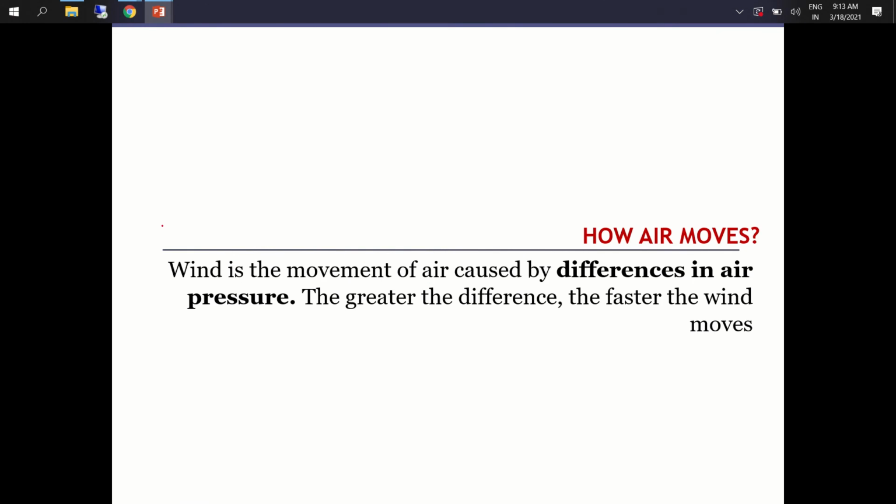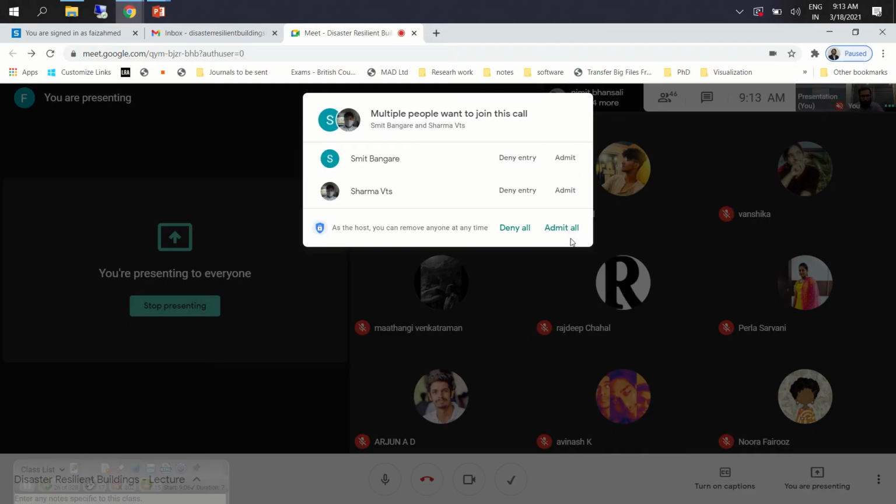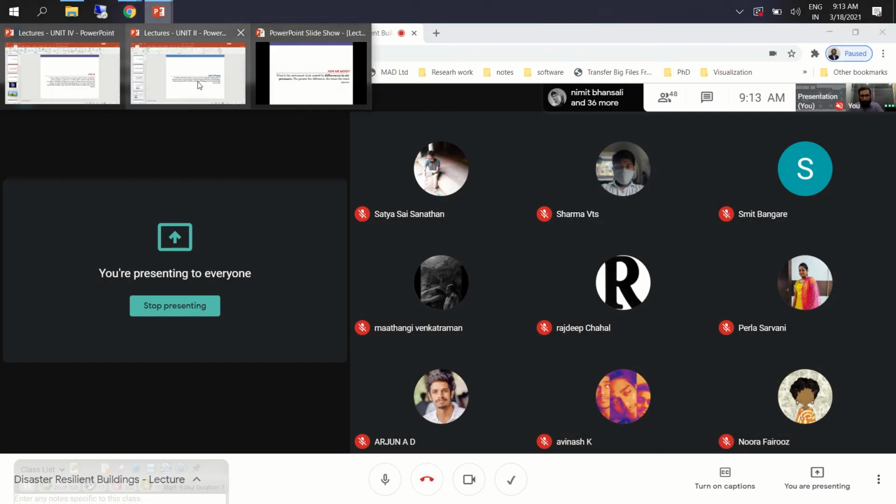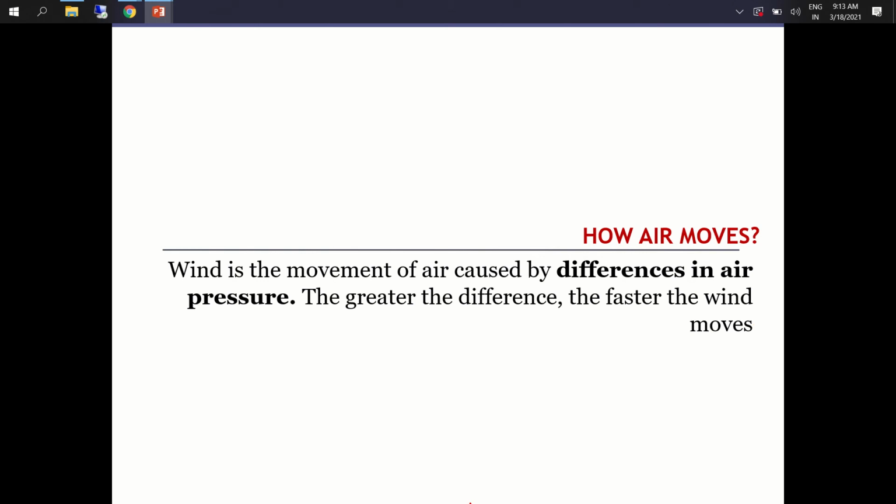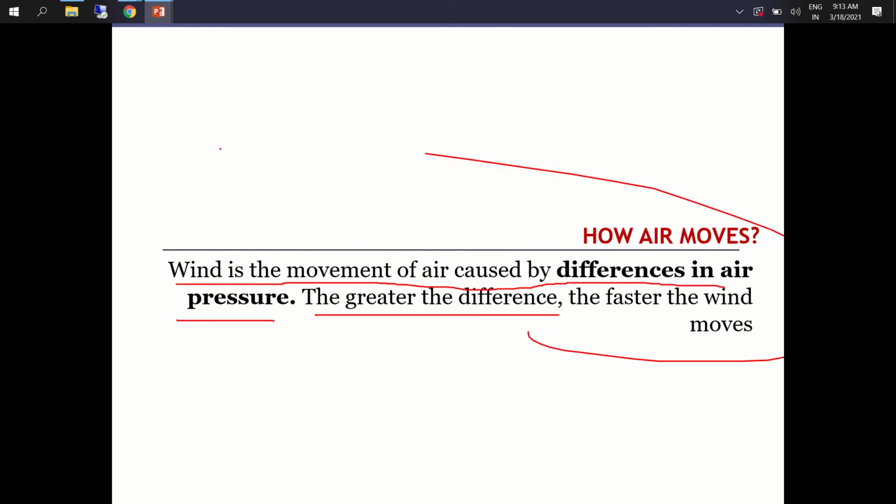So the first question that we should understand in this regard is how air moves. Wind is the movement of air caused by differences in air pressure. The greater the difference, the faster it moves. This is one of the basic things that we should know, how wind behaves.